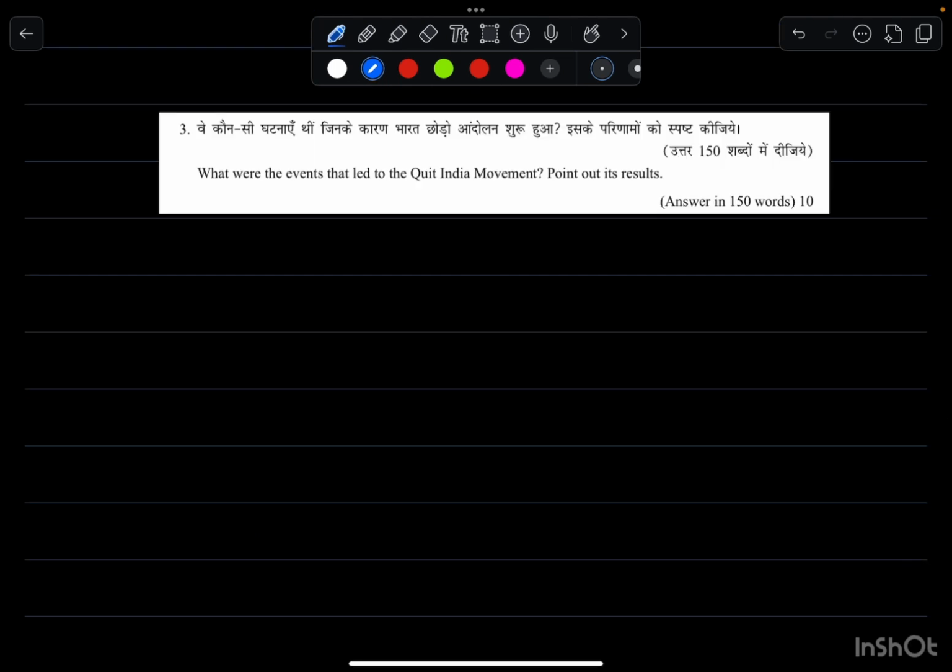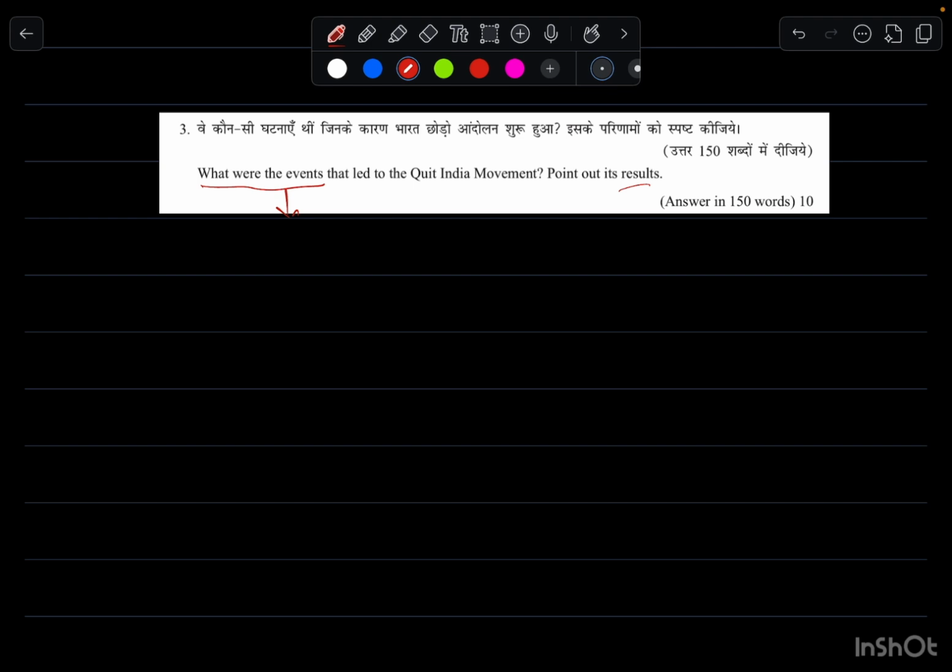So the second question for us here is, what were the events that led to the Quit India movement? Point out its reasons. We'll again check out how it went. First we'll take the approach again. Let's look at the approach. What's the directive word here? The directive word is, what were the events? It means it is asking you to find the cause.